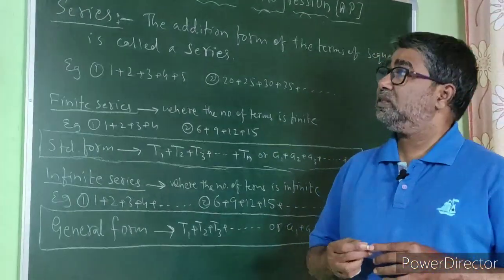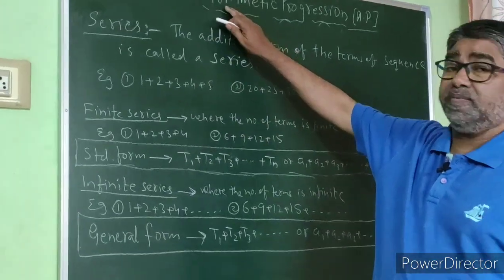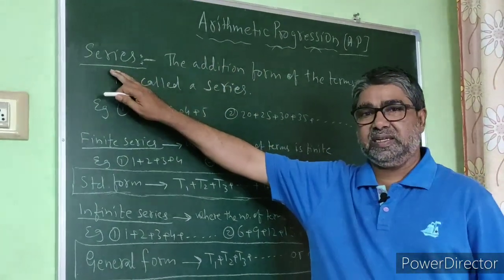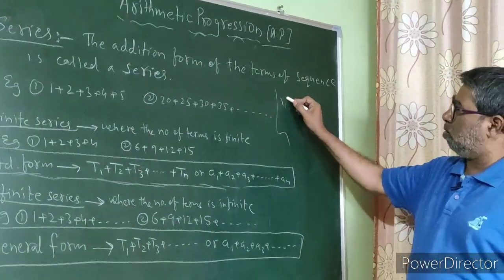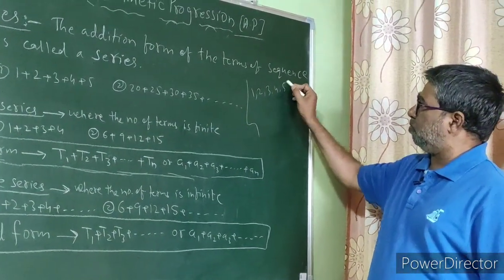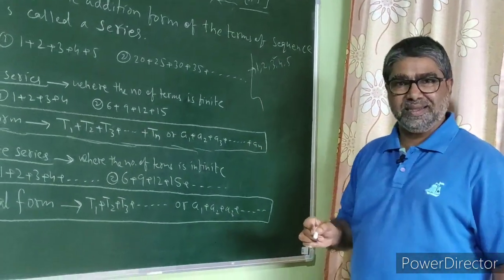So dear students, the next introductory part in arithmetic progression is series. So what is a series? If you write 1, 2, 3, 4, 5, you know that it is an example of a sequence.